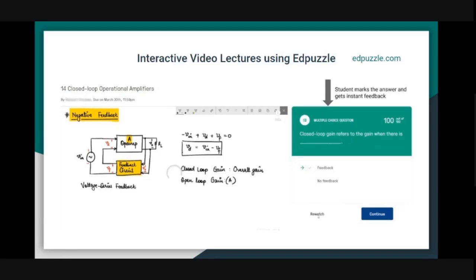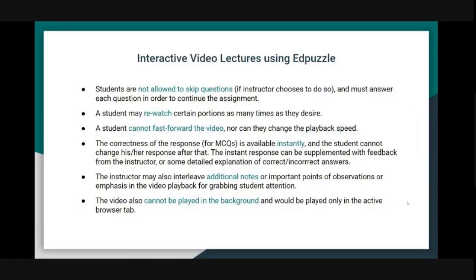Or they also have the option to rewatch the previous portion of the video. So students are not allowed to skip questions. If you choose that option, you can always disable the option, but it would be pointless to disable that option, because that's what we want to see: students answering questions or seeing whether they are understanding or not. And they must answer each question if they want to continue. They can rewatch certain portions as many times as they want. They cannot fast forward the video. They also cannot change the playback speed.